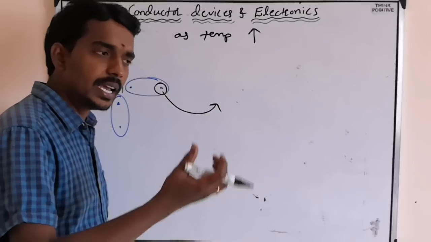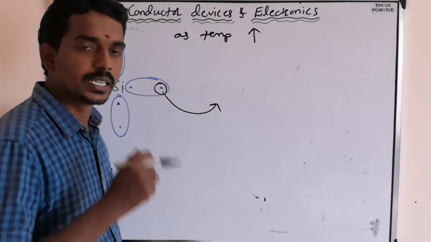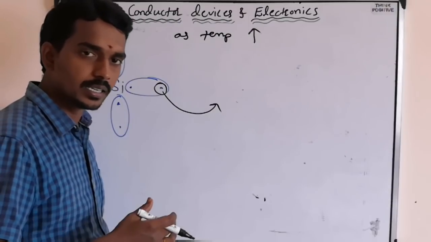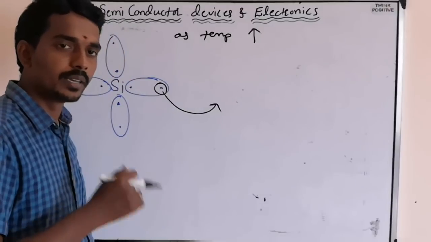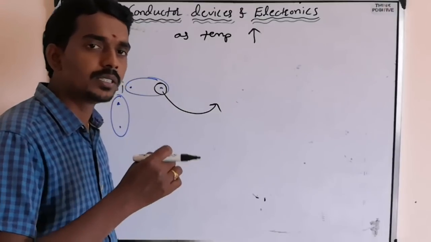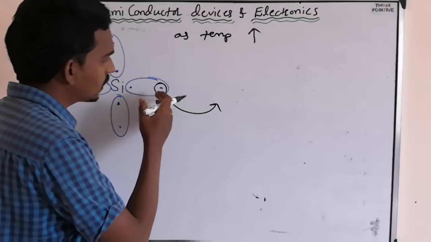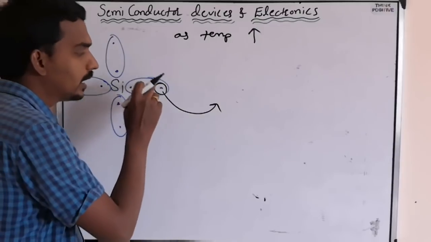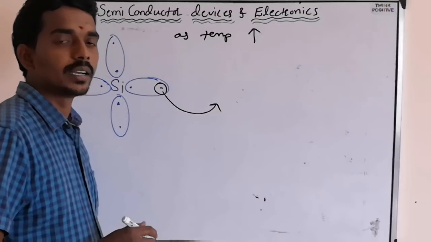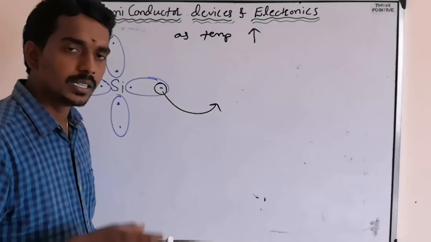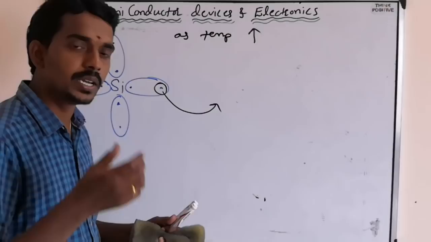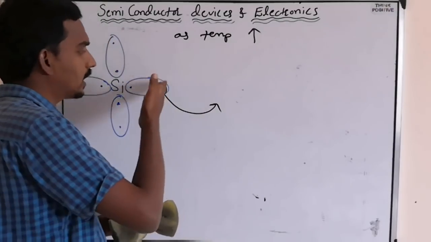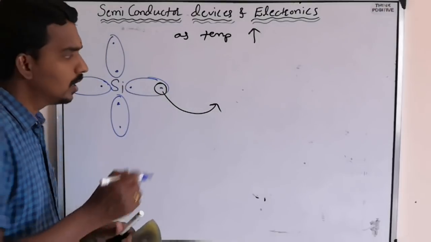A rise in temperature means the electron gets some heat energy, external energy. Due to the external energy given in the form of heat, the electron becomes free. As the electron becomes free, what happens? A vacancy is created. What vacancy? The space or place which can be occupied by an electron. One more electron can come and occupy it, right?